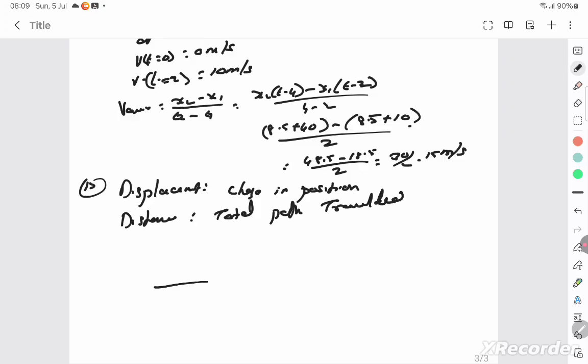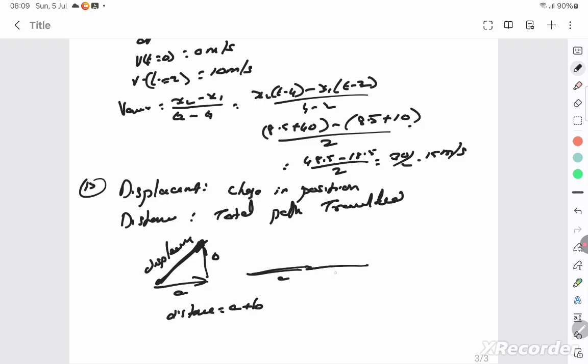If the path is like this, this is A and this is B, the change in the position is what is displacement. But what is the distance? Distance is calculated by A plus B, the total path. When the body is going, this is A and this is B in a straight line path, in this case the displacement and the distance will be equal.